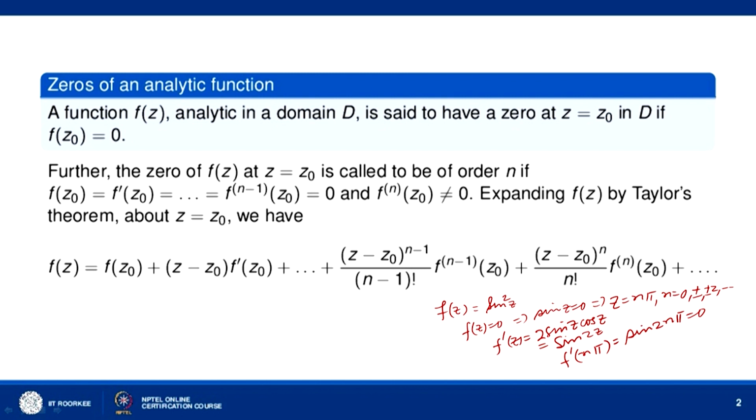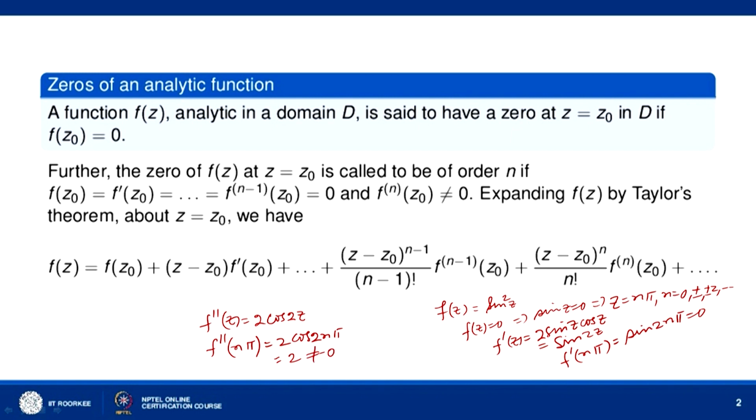But if you find f double prime (z), f double prime (z) is 2 times cos 2z. So then f double prime (n pi) will be equal to 2 cos 2 n pi. And cos 2 n pi is equal to 1, so we will get f double prime (n pi) equal to 2, which is non-zero.